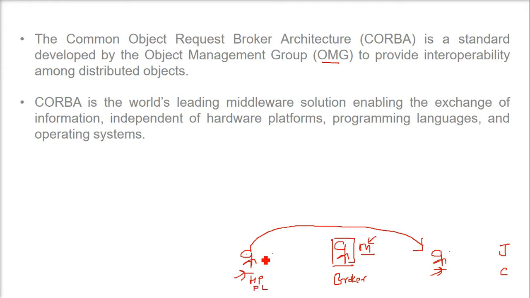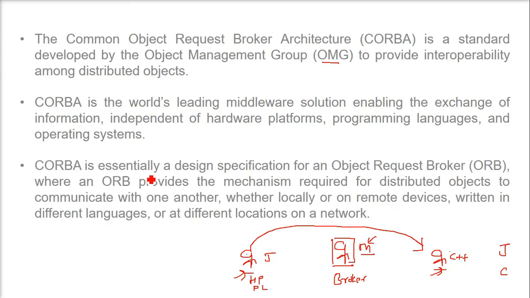independent of programming language. Say one machine has a program with an object made in Java, and another maybe in some other language, say C++. So programming language and operating system, everything, it is independent of. CORBA is essentially a design specification for the ORB, Object Request Broker, which provides the mechanism required for distributed objects to communicate with each other, whether locally, in the same city or same machine, or on remote devices, written in different languages or at different locations on a network.